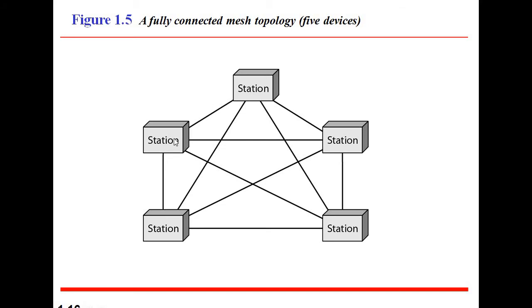Let us consider stations as computers, and all the computers are interconnected with different types of connectivities. So here multiple paths are available in mesh topology. Multiple paths means every station is connected with other stations and easily communicates with each other directly.